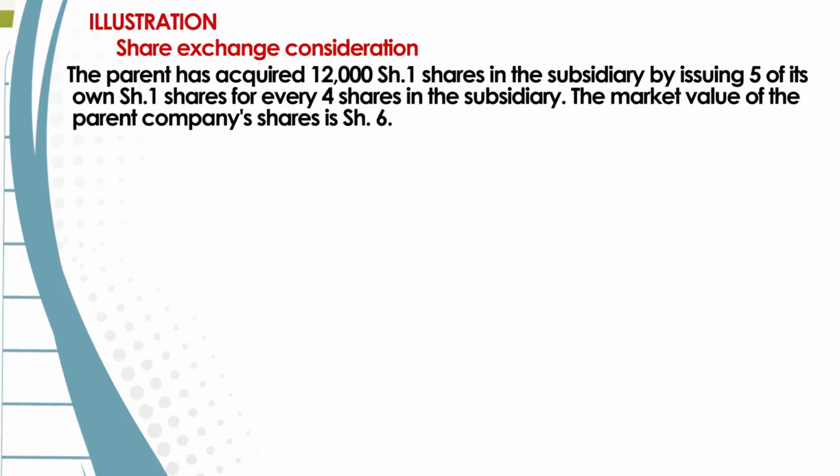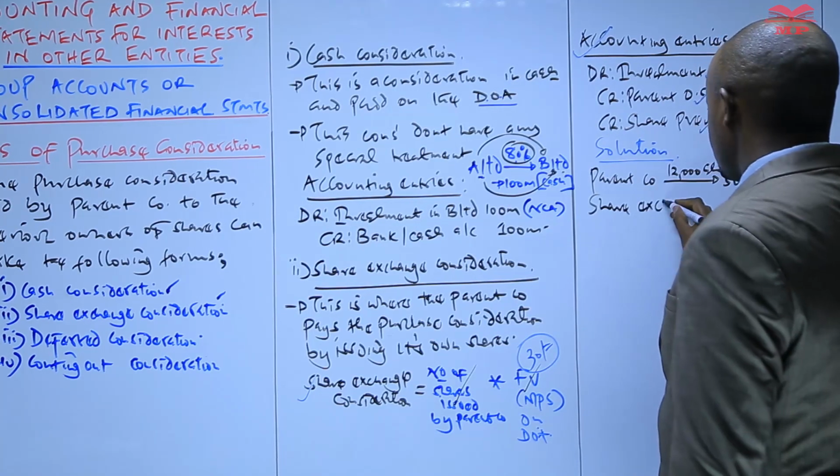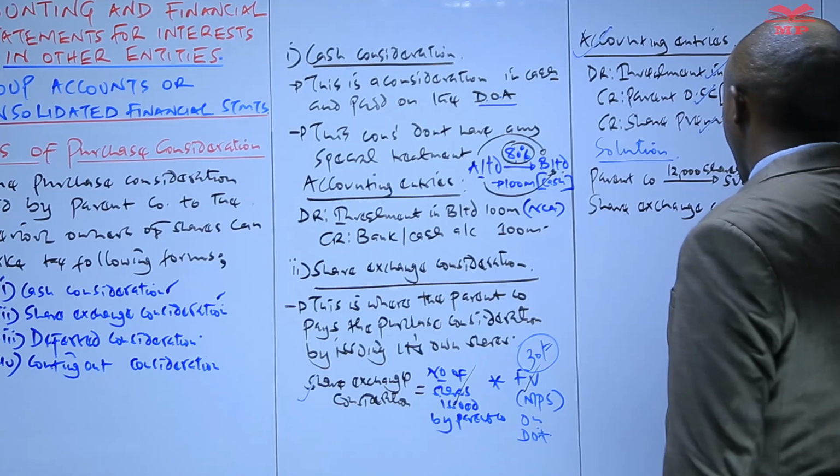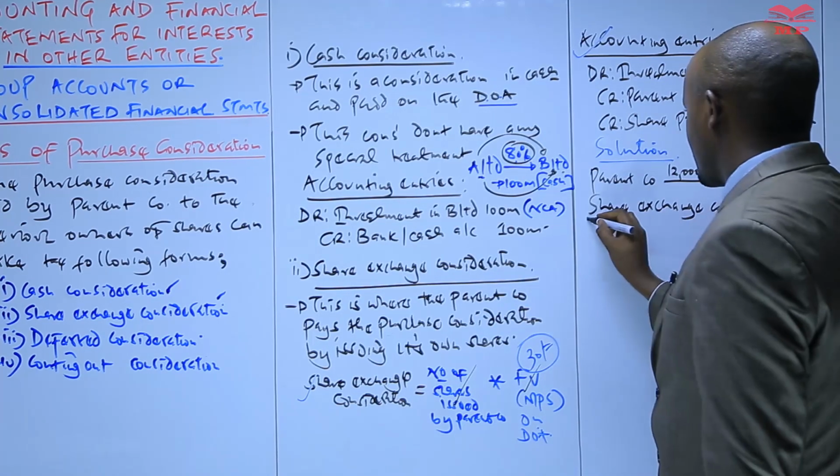And we are told the parent company paid for these shares by issuing 5 of its own shares for every 4 shares acquired in the subsidiary. And then you're told the shares of the parent company had a market price of shilling 6. So what we are required to do here is to determine the share exchange consideration, and show how that will be accounted for by the parent company.